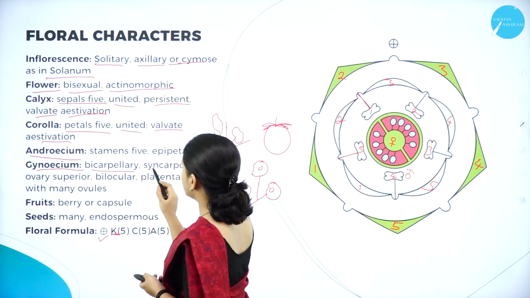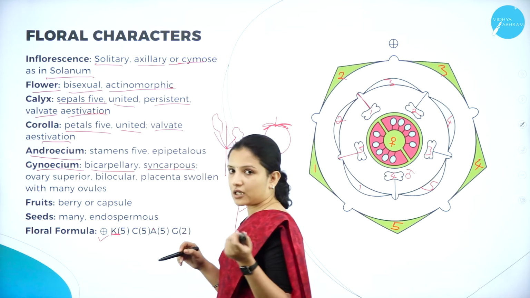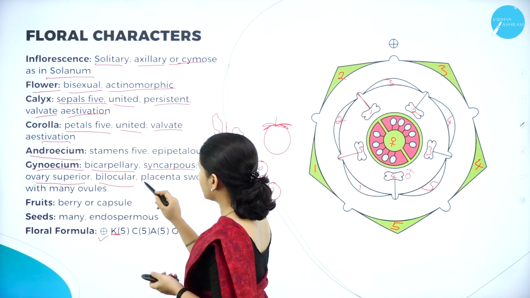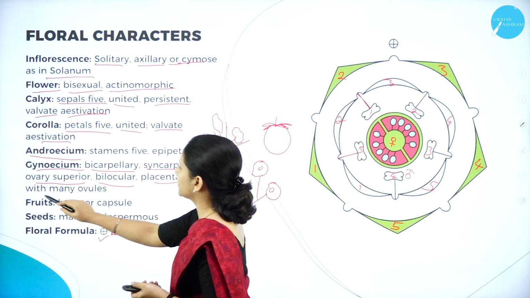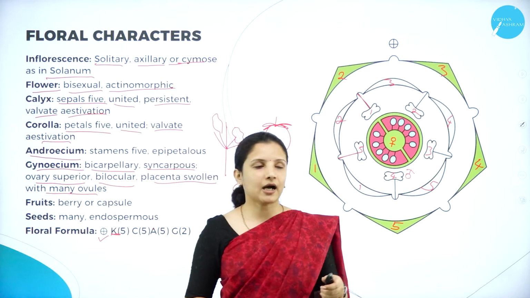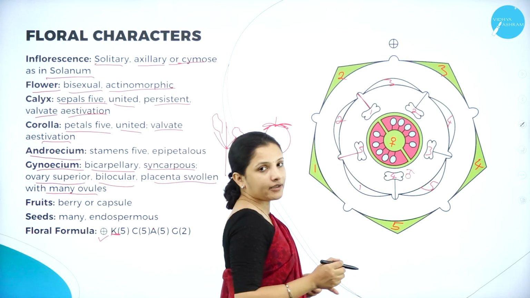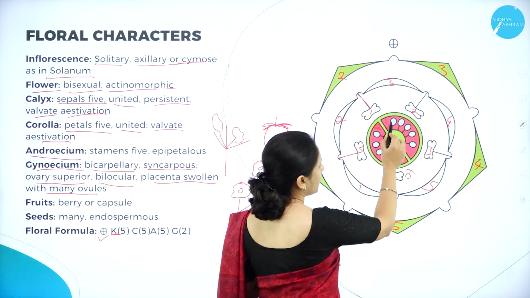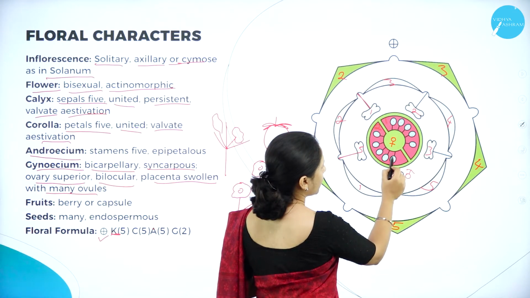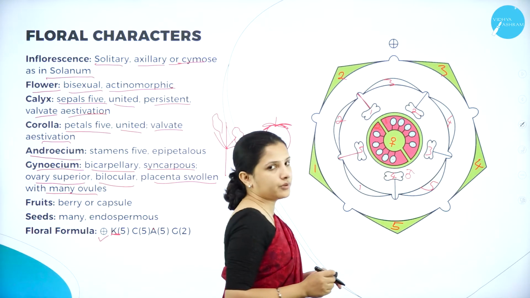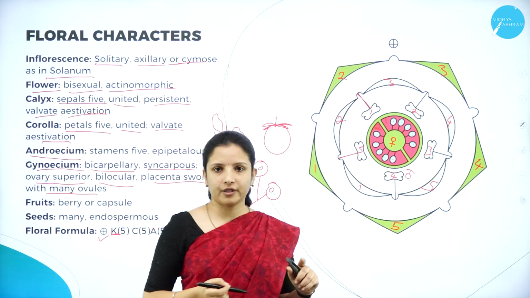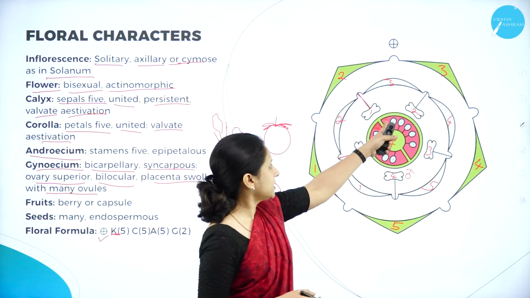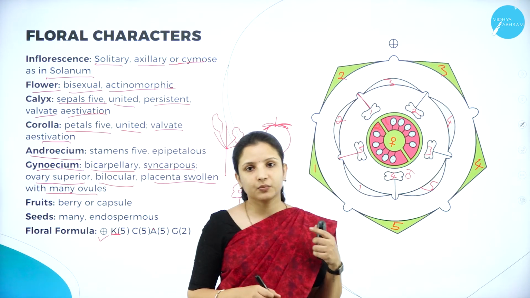It is bicarpellary, syncarpous, that is the carpels are fused, and the ovary is superior. It is bilocular, the placenta is swollen with many ovules. Can you see here 1 and 2? It is bicarpellary, and many ovules are present in each carpel. So all this is being drawn here. And it is bilocular, 2 locules are present. So all that is shown there.